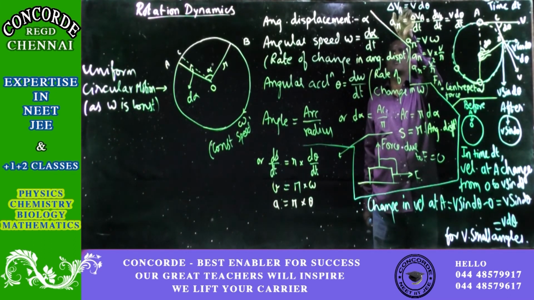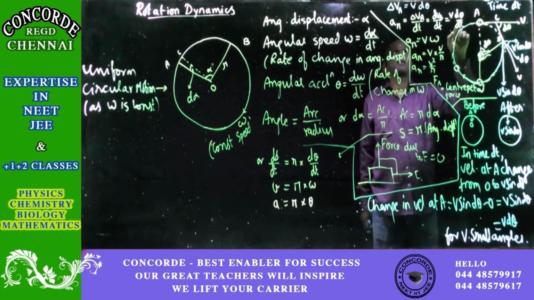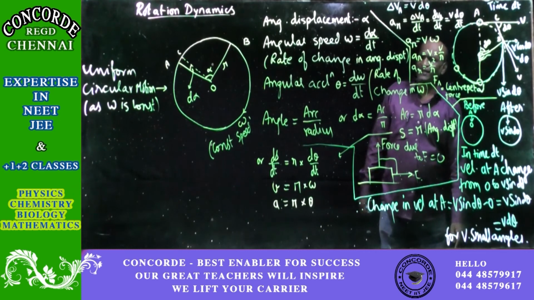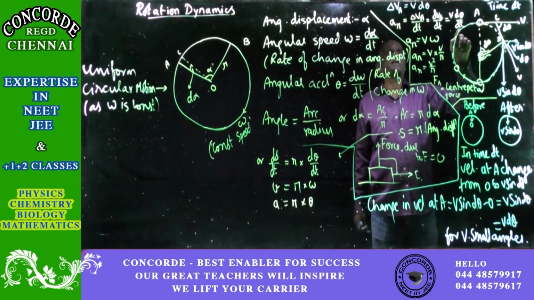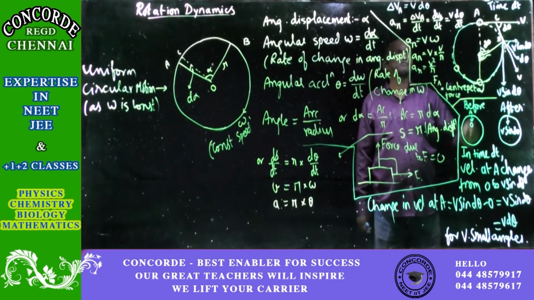dVA, if you take it for a differential small, is v d theta with respect to time. So it will be v d theta by dt. d theta by dt is the rate of change of displacement. So it is displacement by time, and it is an angle. So from here we get velocity according to the definition, the rate of change of angular displacement. So from this we get angular velocity. So all this is equal to v into omega.